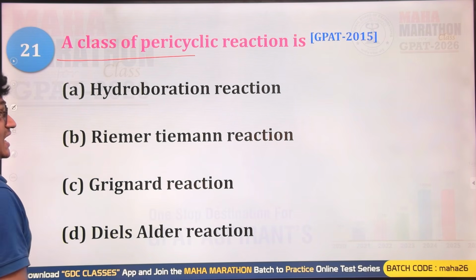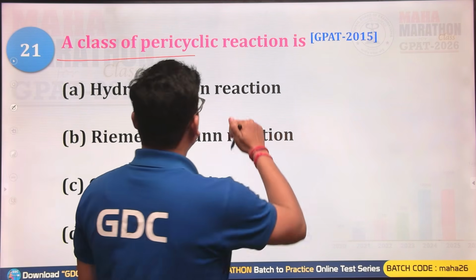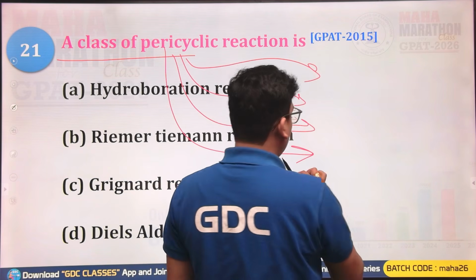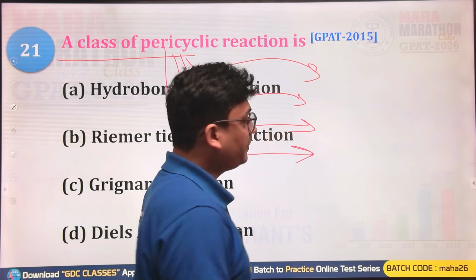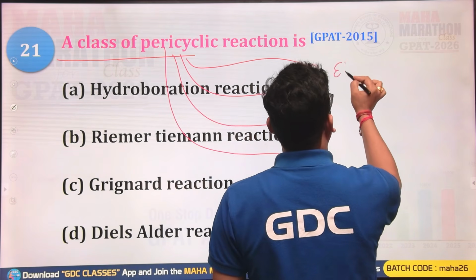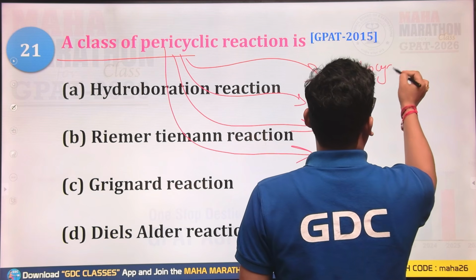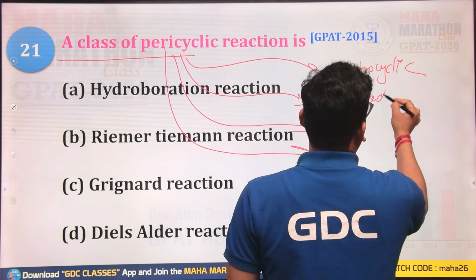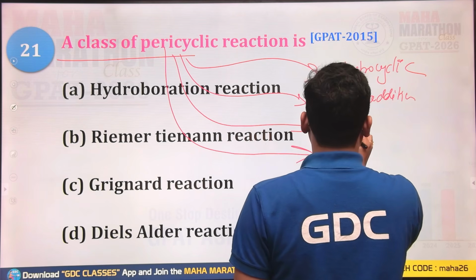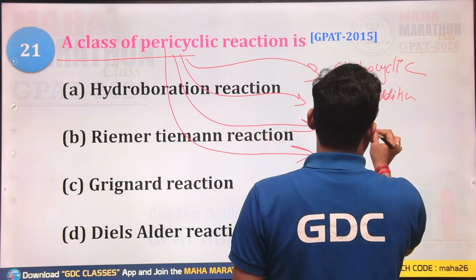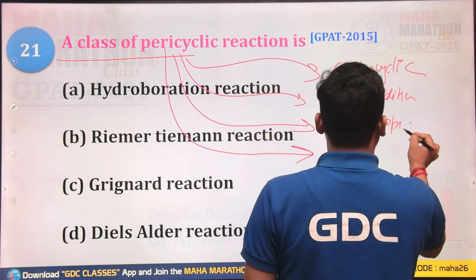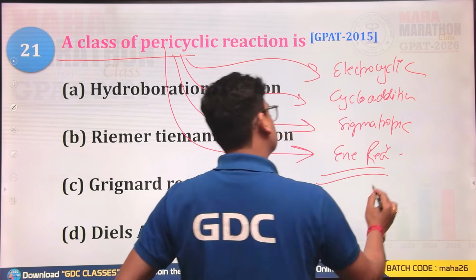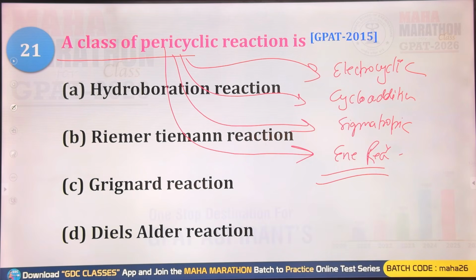A class of pericyclic reaction is, pericyclic reactions are having four categories. What are these? So the four categories of the pericyclic reactions. The first one is known as what? Electrocyclic. The second one is known as cycloadditions. The third one is what? It is sigmatropic. And the fourth one, that is the Ene reaction, sometimes also known as group transfer reaction. So there are a total of 4 categories of the pericyclic reaction.